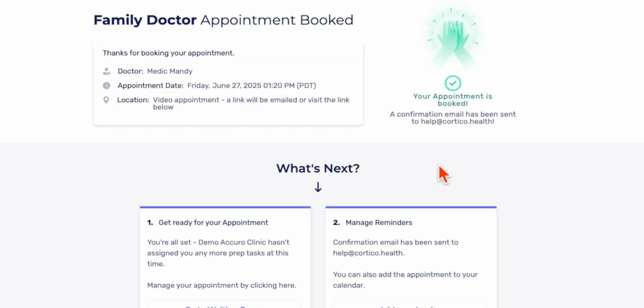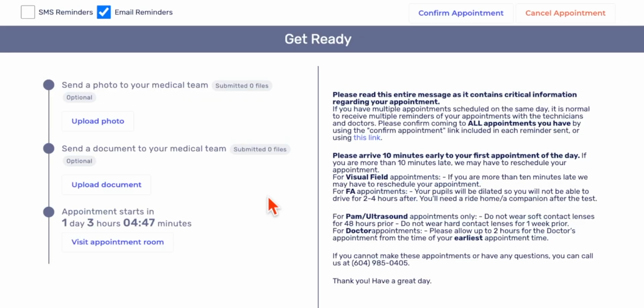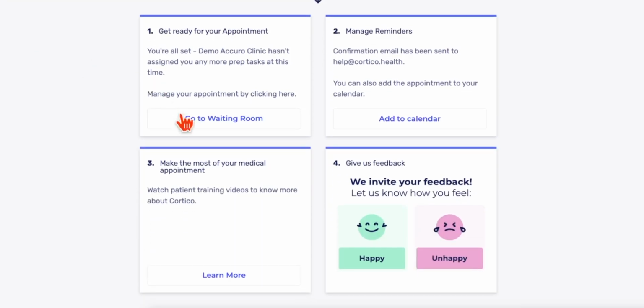So from here, we have the final page where the patient can review any details of their appointment. They can go to the waiting room if they need to upload some photos or documents. They can add the appointment to a calendar of their choice. Patients even have the option to view some training videos on Cortico or leave any feedback. Happy feedback links to your Google reviews, and unhappy doesn't touch your reviews at all. The feedback can be triaged and handled directly by the clinic.